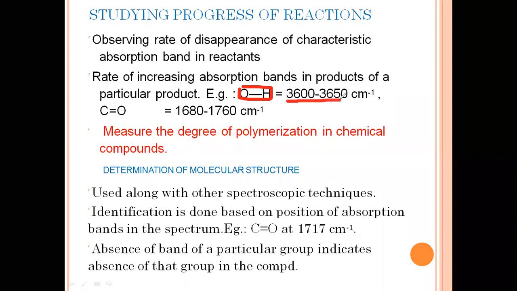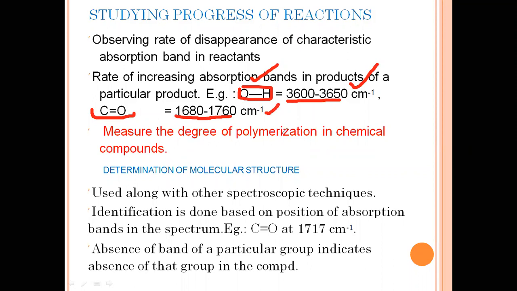This is the absorption peak, 3600 to 3500 per centimeter. This is the characteristic of this group where it absorbs. And this carbonyl, as I discussed in the morning, 680 to 760. So this is what we can do.